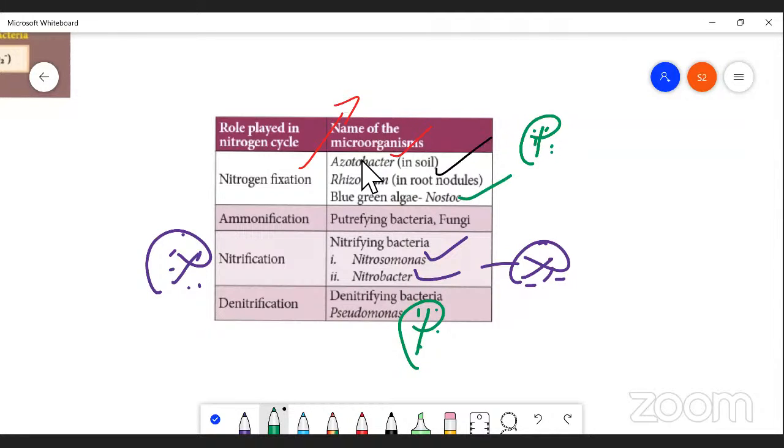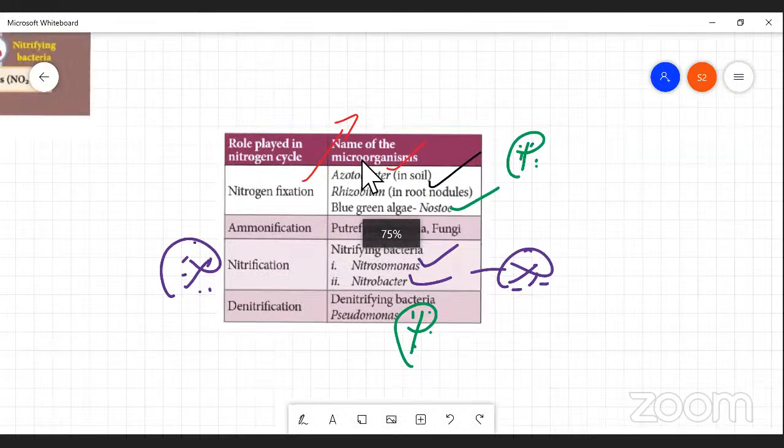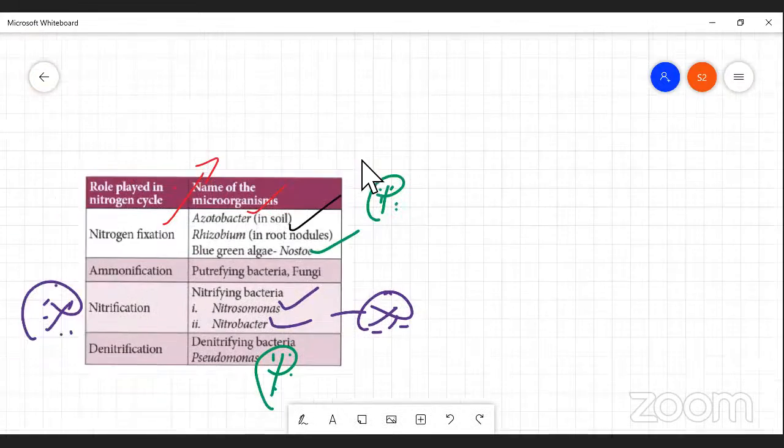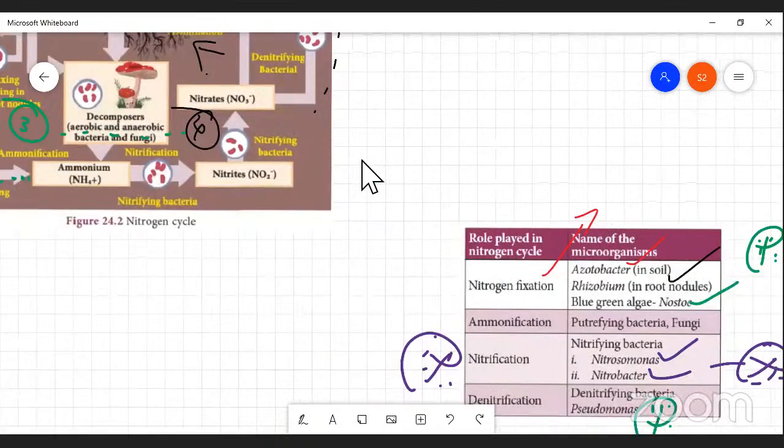Will you give an example for nitrification? Please give an example for nitrification. I have given two examples for nitrification. Will you give an example? Nitrosomonas, Nitrobacter, right? Okay, my dear students, hoping that you can understand, right? Yes, sir.